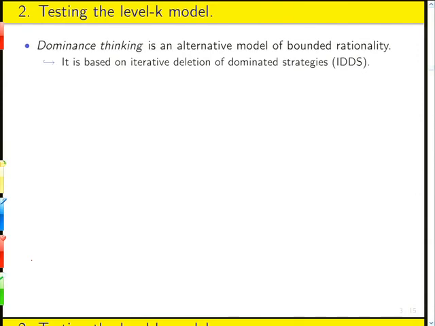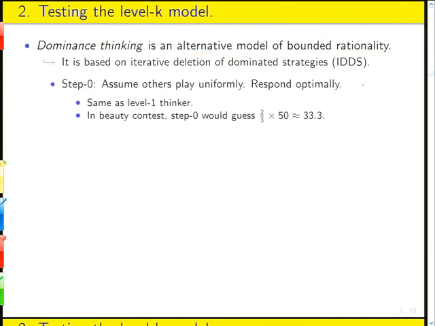which is the dominance thinking model. Okay? So dominance thinking is an alternative model of bounded rationality. We feel relatively confident that bounded rationality is a meaningful concept to explore. It doesn't necessarily mean that the level K model of bounded rationality is the right one. Okay, so we're going to look at a model that is based on the idea of iterative deletion of dominated strategies, which is, in many cases, a fairly psychologically compelling kind of thing to imagine people actually do. And then look at what happens if we incorporate that into a model of bounded rationality. Okay? So I'm going to repeatedly call iterative deletion of dominated strategies IDDS, otherwise my slides get ugly.